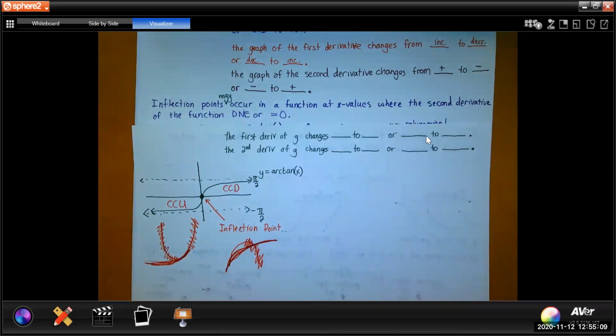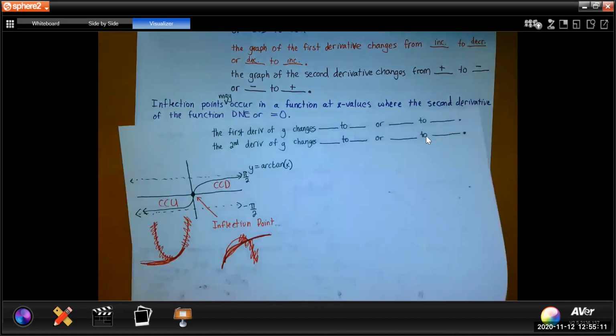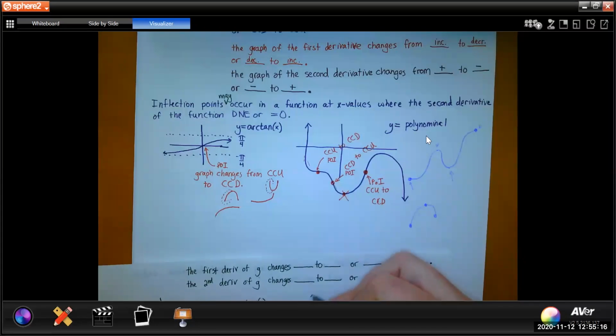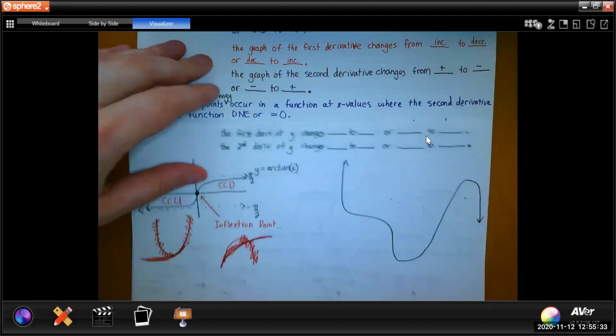Okay. One more quick picture, and then I'll turn you loose. I can't remember what the function looks like. No peeking. So here's this function.